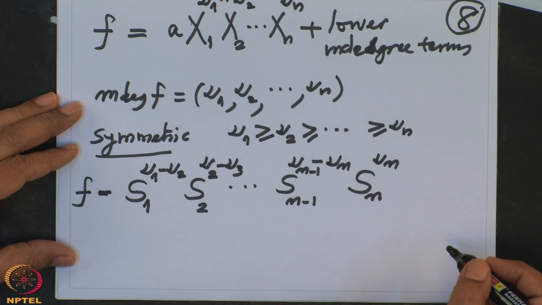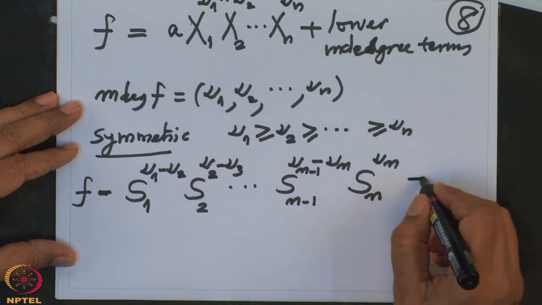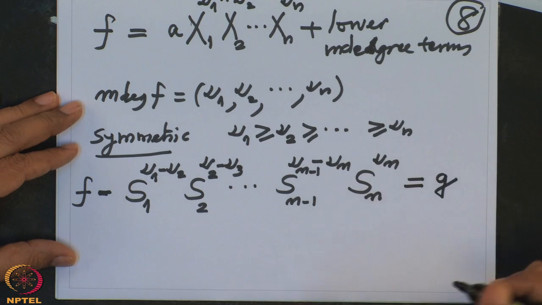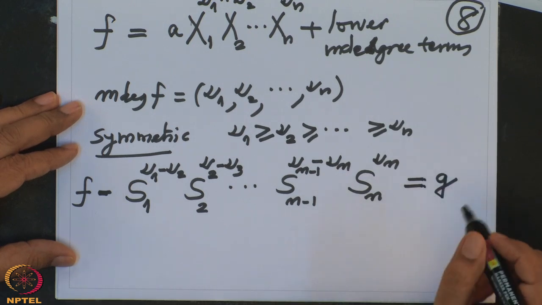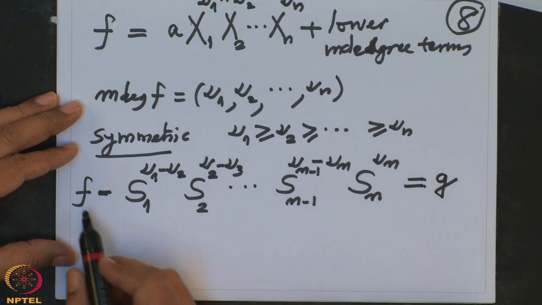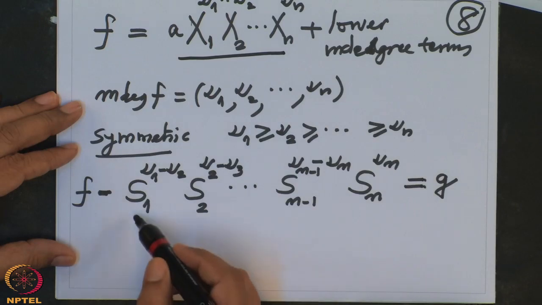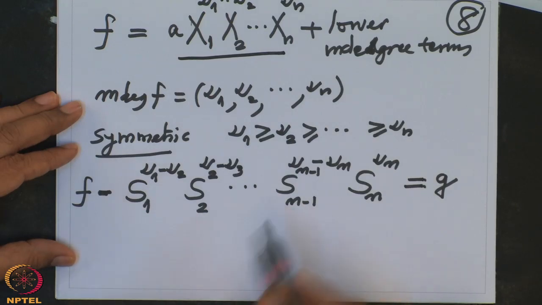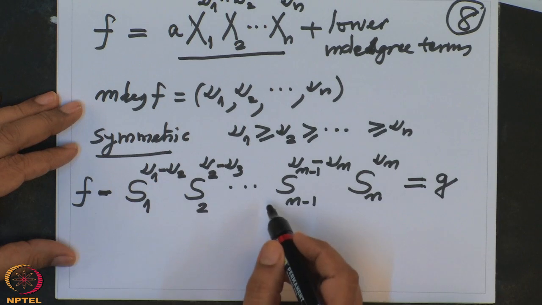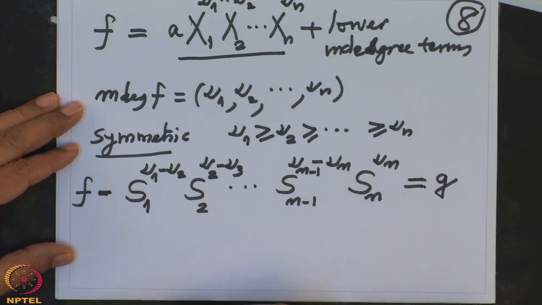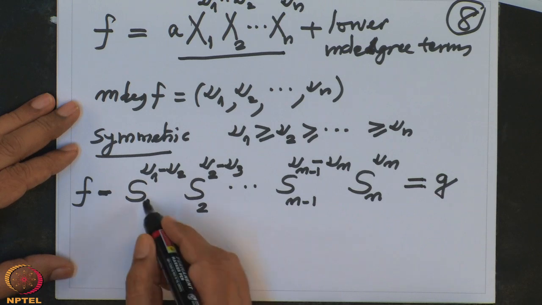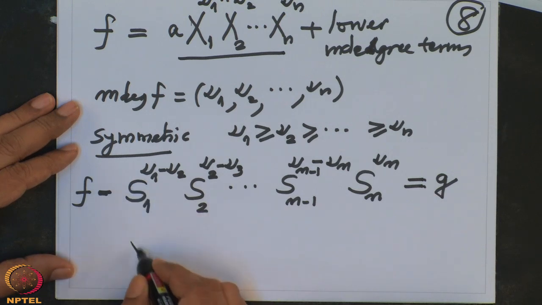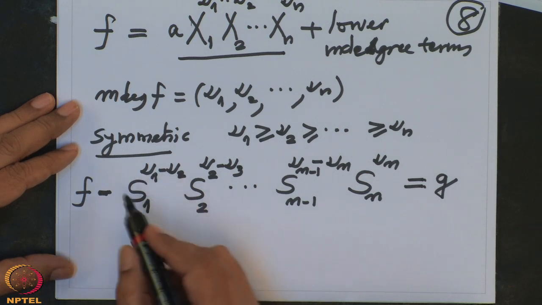I want to call this G, and I want to claim that the highest degree term has been cancelled. So, what is the highest degree term here? That is this we know, and I want to compute the highest degree terms here. They should have the same multi-degrees, and differ by a coefficient. The highest degree term of S1 is x1, but then power. The highest degree term of the power is the power of the highest degree term.